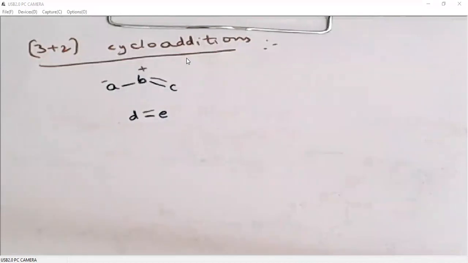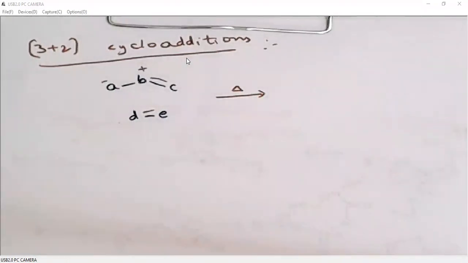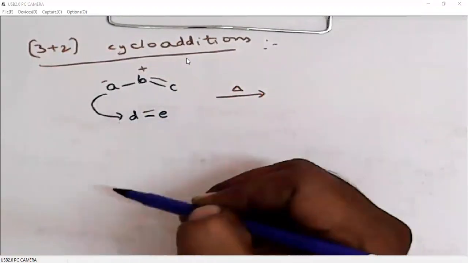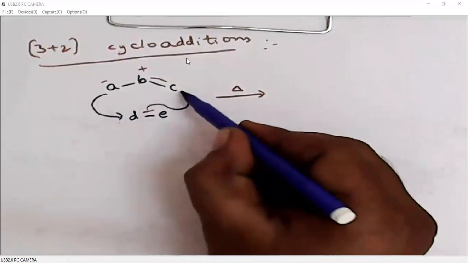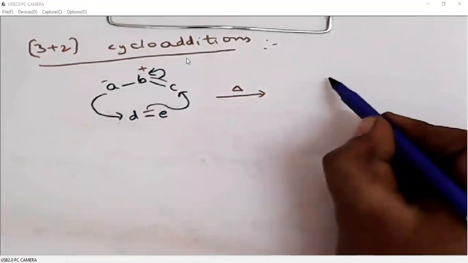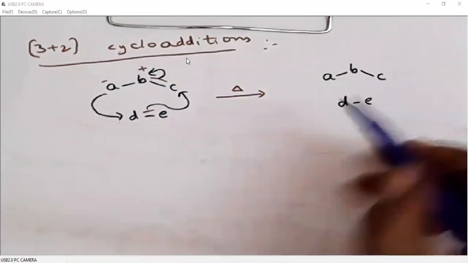So something like this. When we heat these two, they will undergo cyclization, like negative charge will polarize, then double bond will polarize, then again double bond will polarize, so that we are generating a 5-membered cycle.